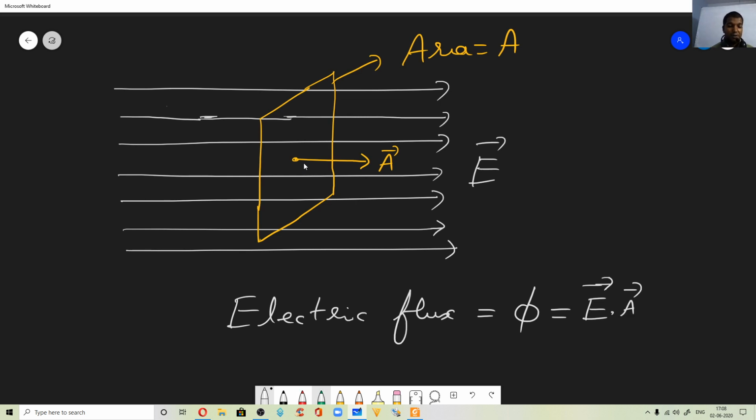Now what happens if you keep the area in this way, for example like this? In that case, what will be the electric flux through this? Say this is one more area vector. Now how do we define electric flux in that case?